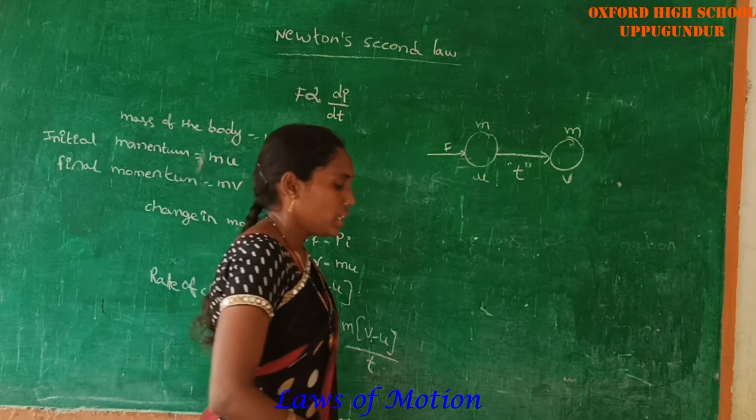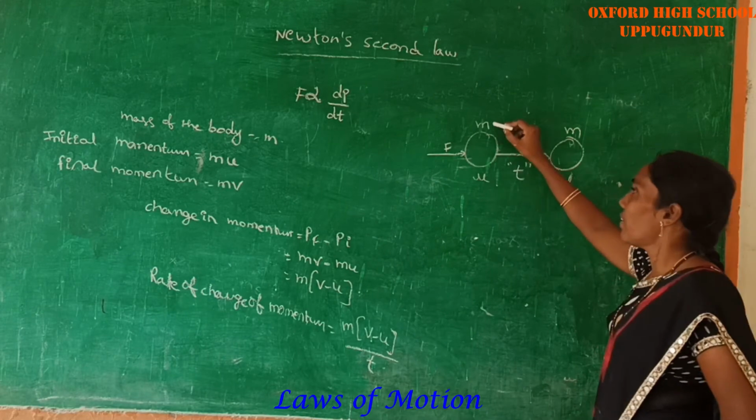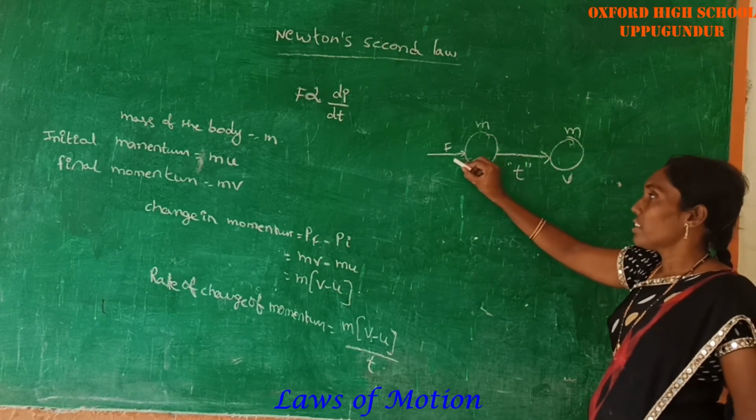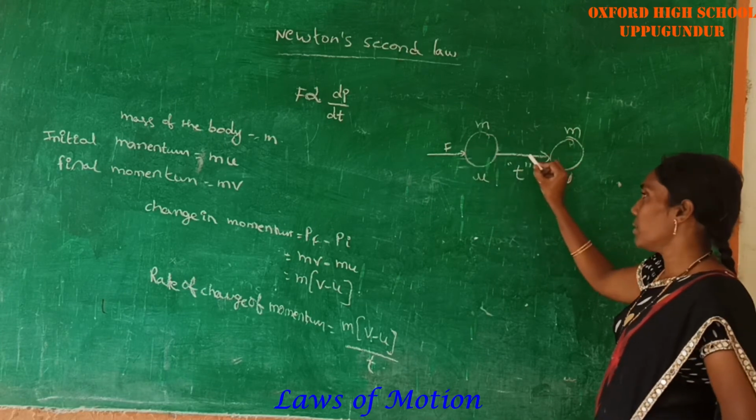Now look at the board here. This is a body which has a mass m and is moving with an initial velocity u. We are applying some force on that body in a time interval t.